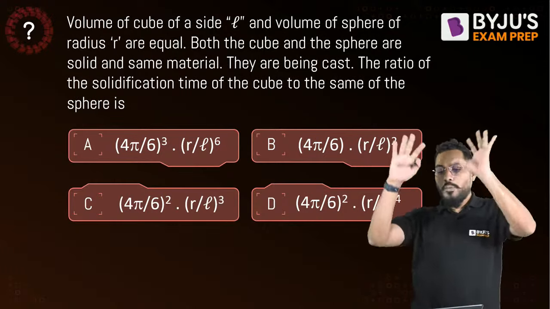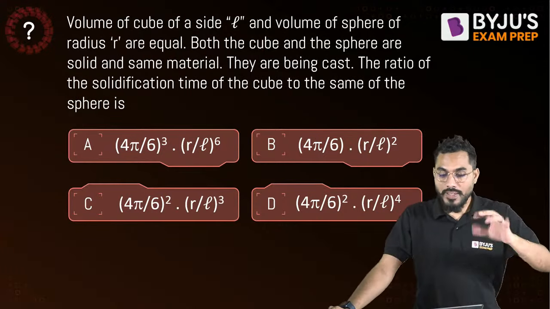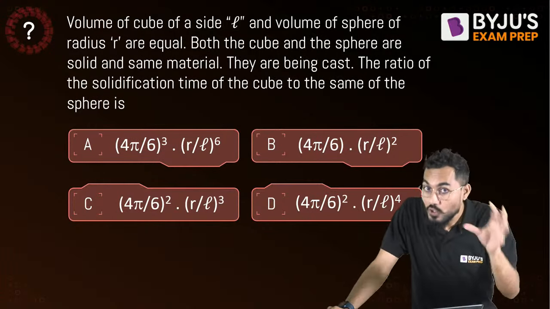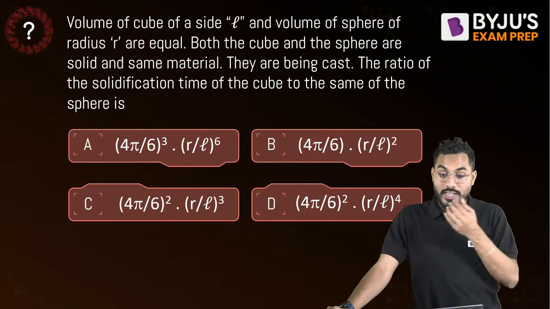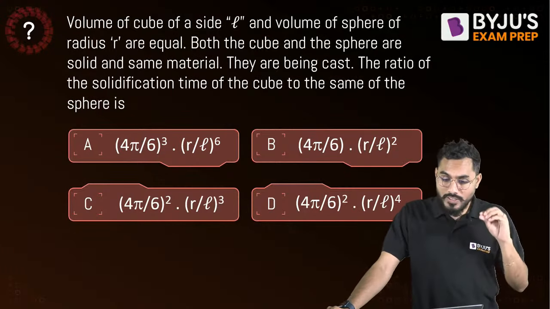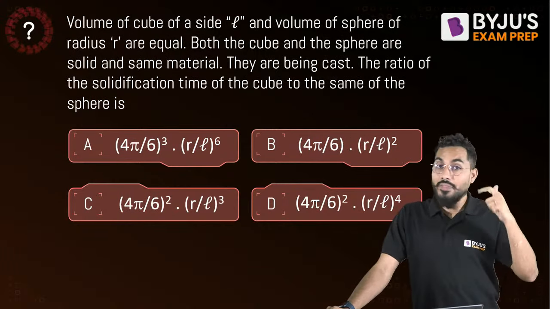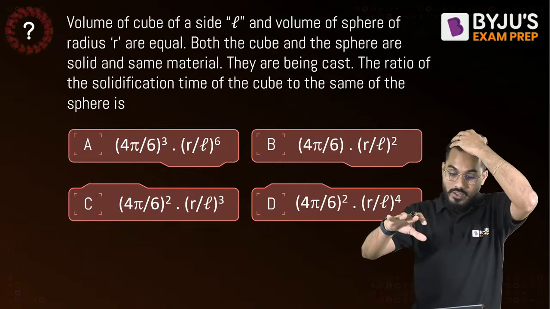A cube of side L. There is one cube whose side is equal to L, and the volume of the cube and the volume of a sphere of radius r are equal. That means there is a cube and there is one sphere, both of equal volume. Both the cube and the sphere are solid and manufactured from the same material. So the material is the same, right, fine.